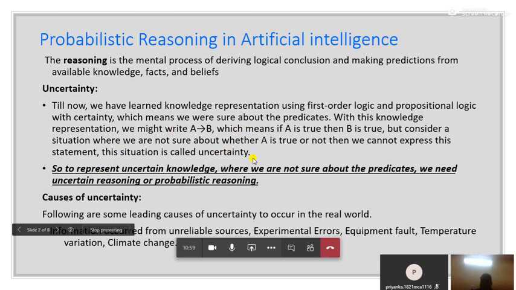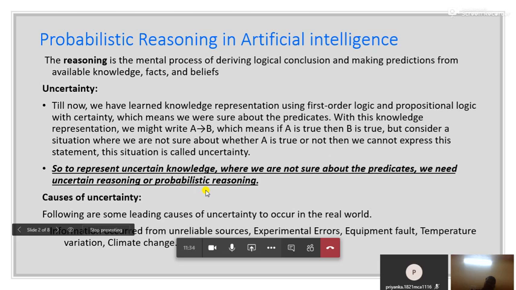Whenever there is uncertainty, that means whenever we are not able to say that the occurrence of a certain fact is 100%, then obviously we are not able to conclude something from those facts, and in that case we have to apply the theory of probability. So to represent uncertain knowledge where we are not sure about the predicates, we need uncertain reasoning or probabilistic reasoning.